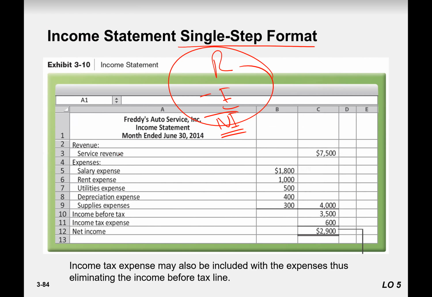So revenue, all kind of revenue, service revenue, interest revenue are written under the head of revenue, and then all expenses, salaries, utilities, rent, depreciation, supplies, income tax, right? So all these are written, and then we just say revenue minus expenses. Answer is your net income.